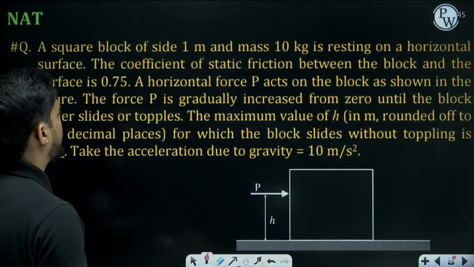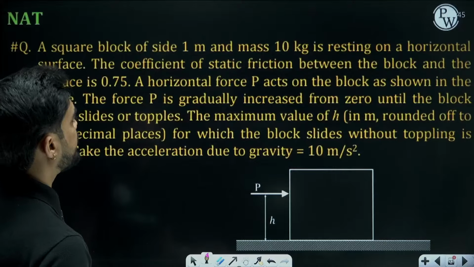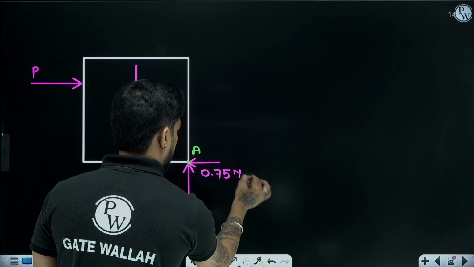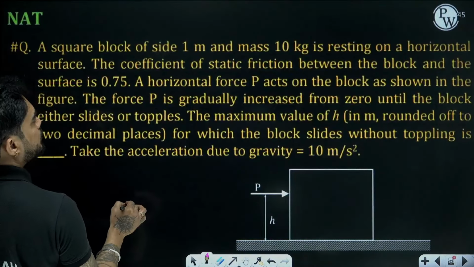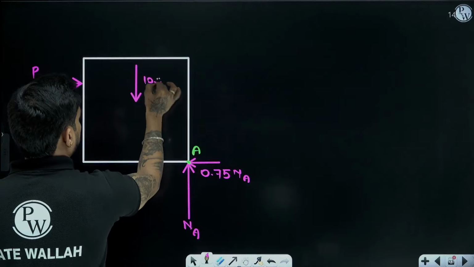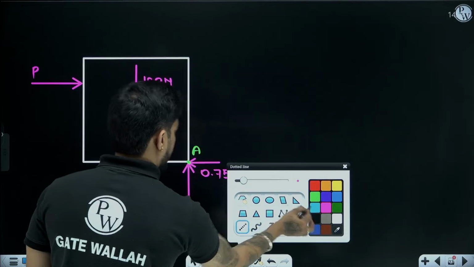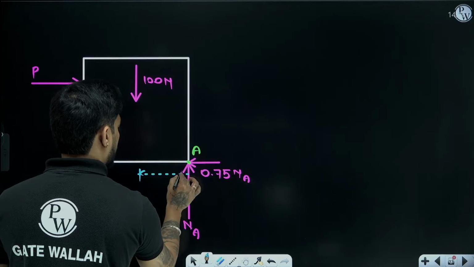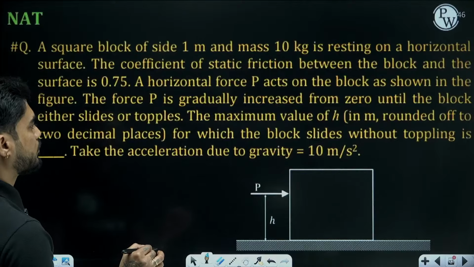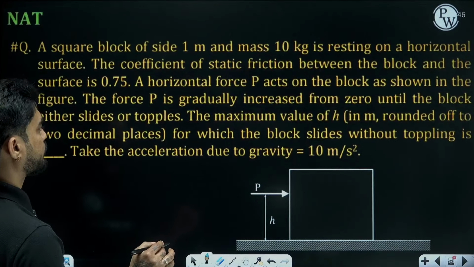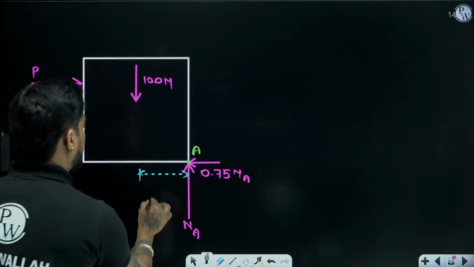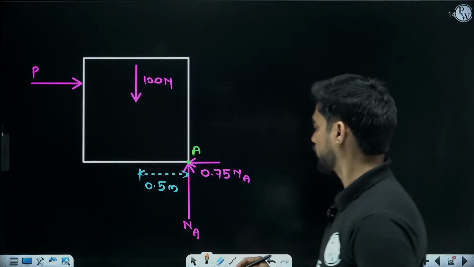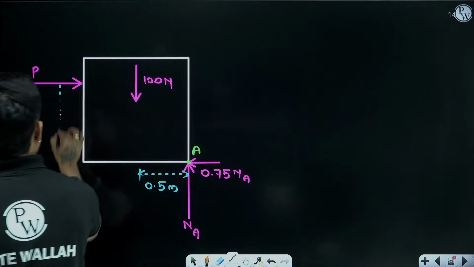What is coefficient of friction? 0.75. The weight is 100 Newton. What is this distance from center? 0.5 meter, right? 0.5 meter, and this is height h.